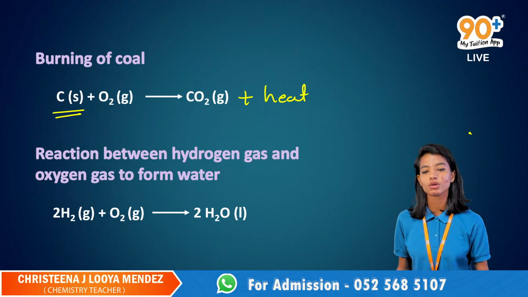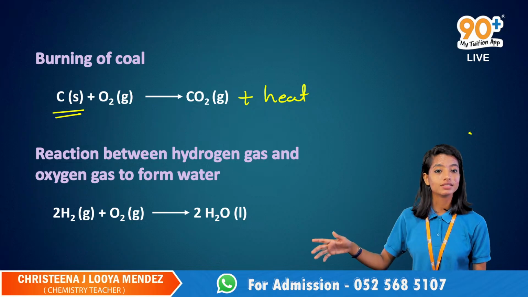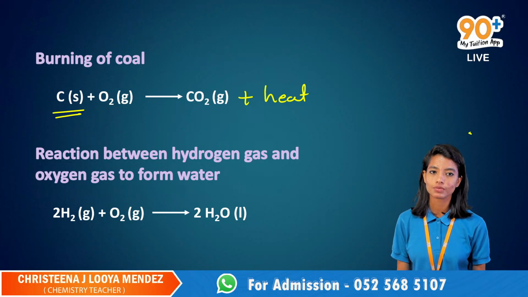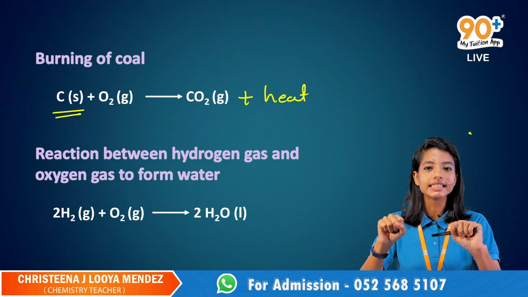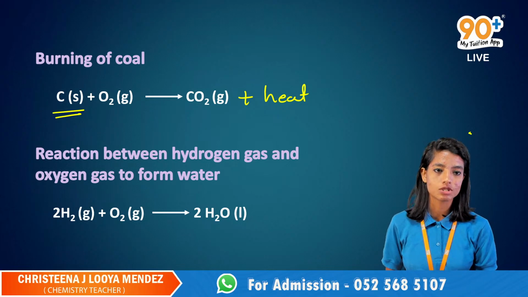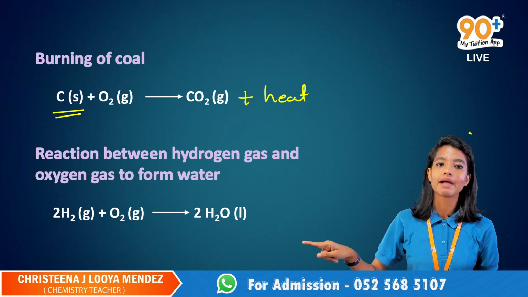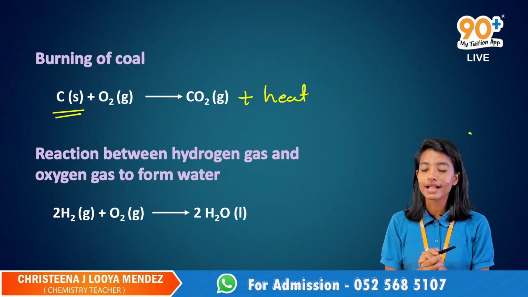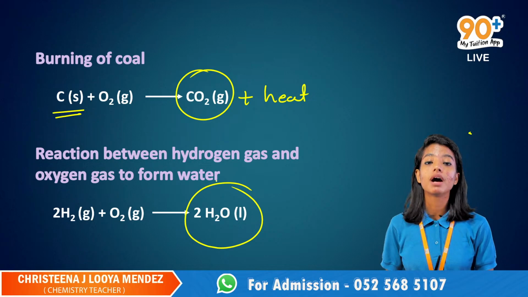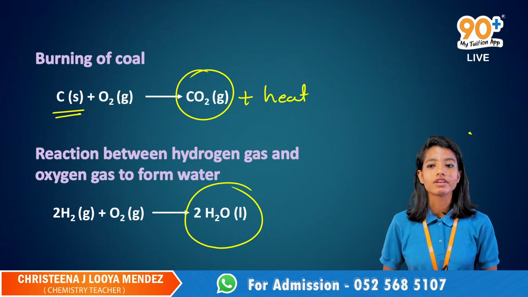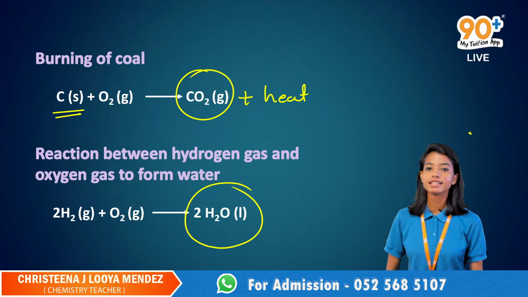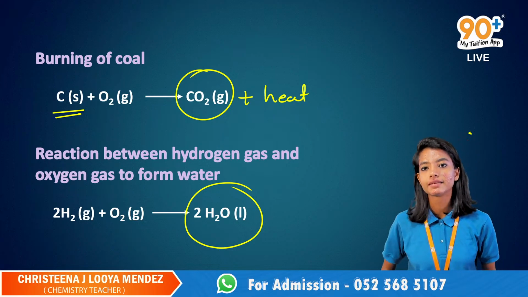We already know that, right? So 2H2 plus O2 gives 2H2O is an example for combination reaction. Where two reactants combine together to give a single product, it is called a combination reaction. In both the examples, two reactants combine together to give a single product. So both of them are an example for combination reaction. Understood?